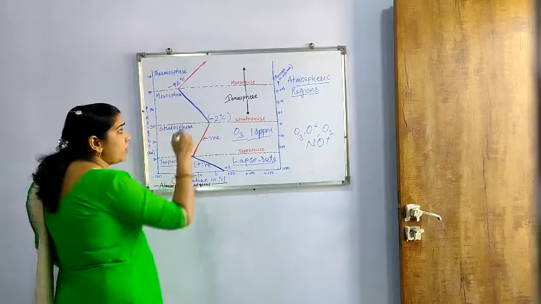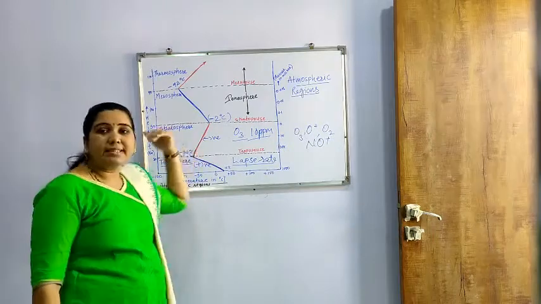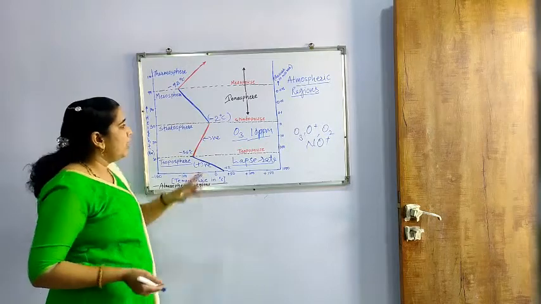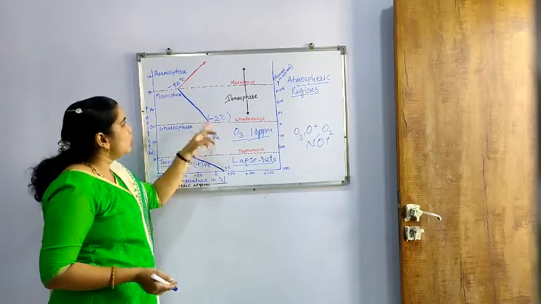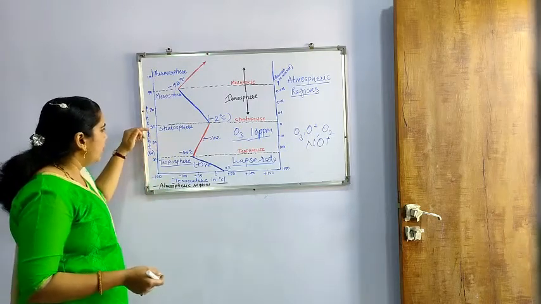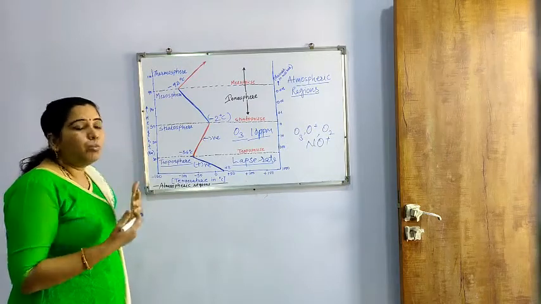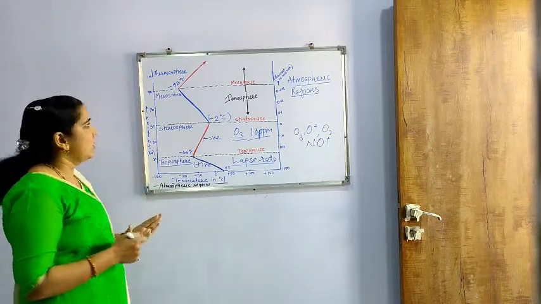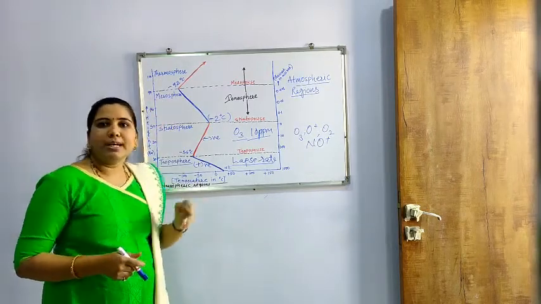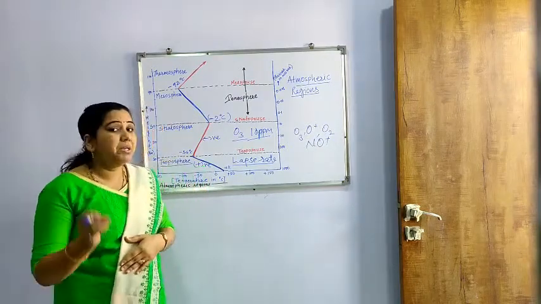Again pressure is decreasing continuously, and density is also decreasing continuously. The species found are all in ionic form, and the temperature changes from -2 to -92 degrees Celsius, ranging from 50 up to 90 kilometers. Here the height is given in kilometers. This is also an important part of the atmosphere, because a number of ionic species are found in the mesosphere, and the minimum temperature is noticed there.